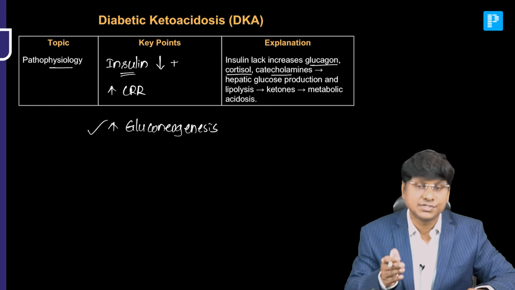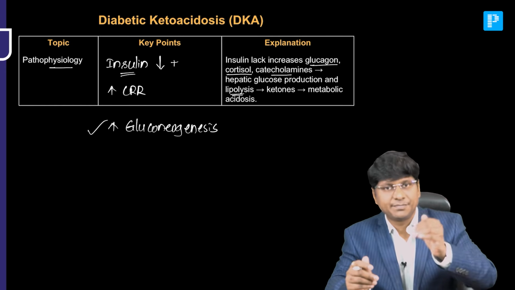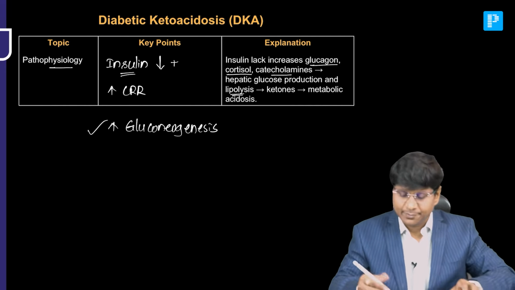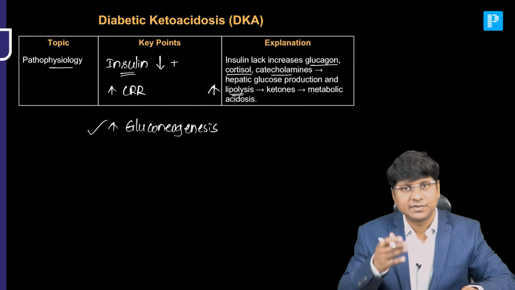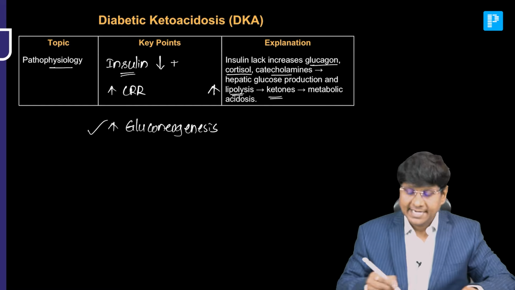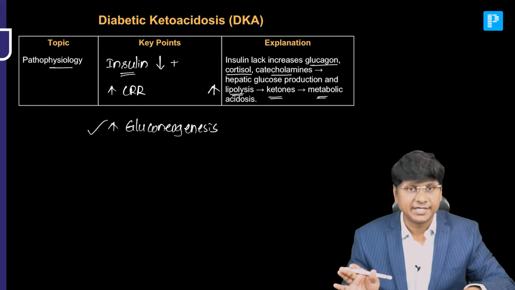Now, as the glucose is not available to the cell, an alternative source of energy comes into play. There is activation of lipoprotein lipase. There will be excessive lipolysis, and that will result in free fatty acid production in excess quantity that will undergo beta oxidation, and that will result in ketone body production. These ketone bodies are acidic in nature and result in metabolic acidosis.